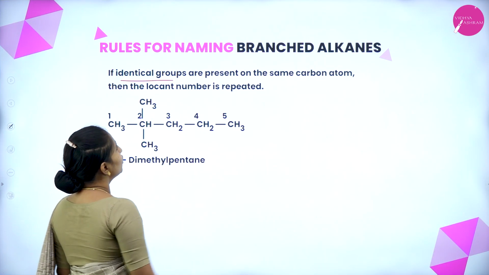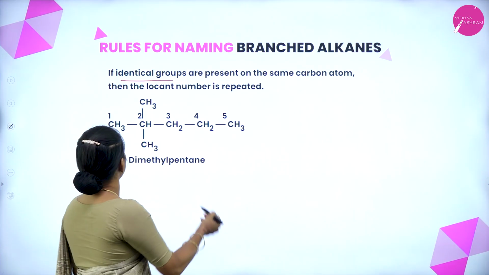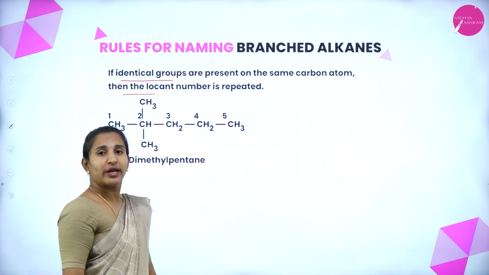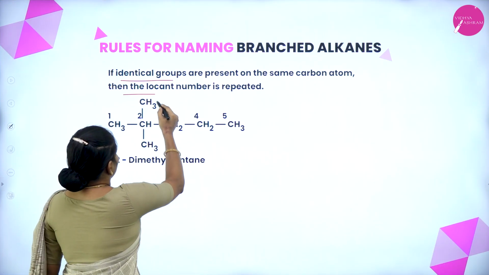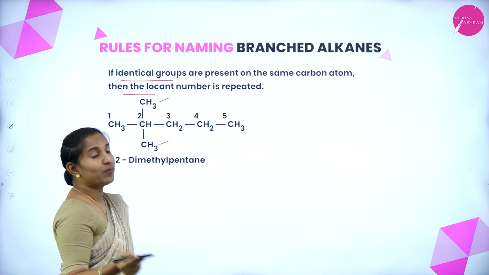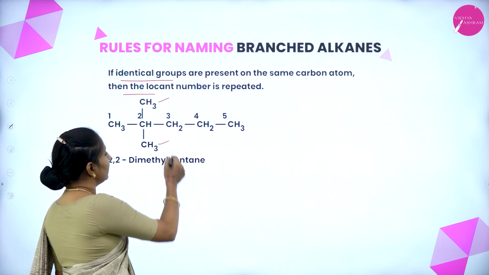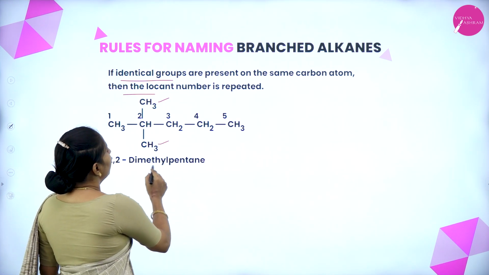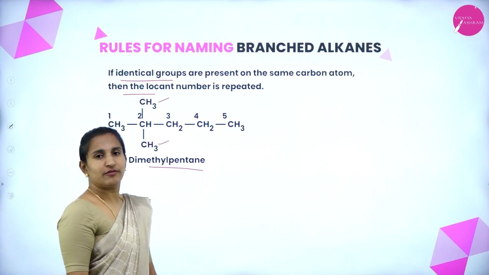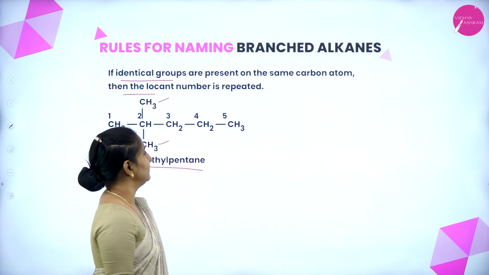If identical groups are present on the same carbon atom, then the locant number is repeated. If 2 methyl groups are present on the same carbon, we can take it as 2,2-dimethyl pentane because of the presence of 5 carbons.